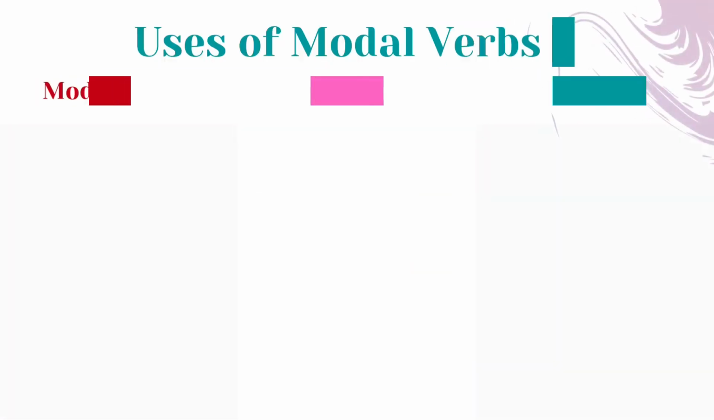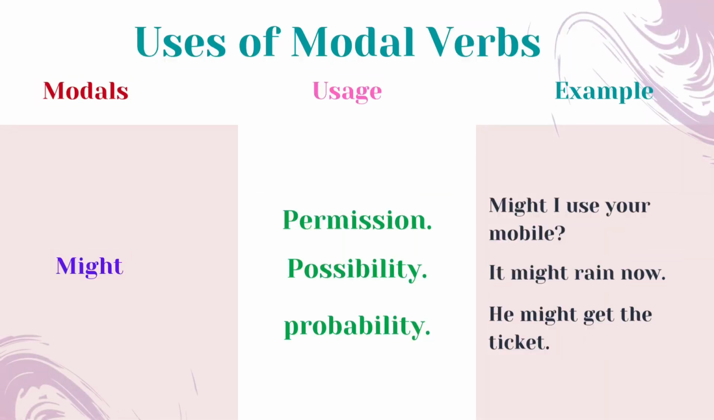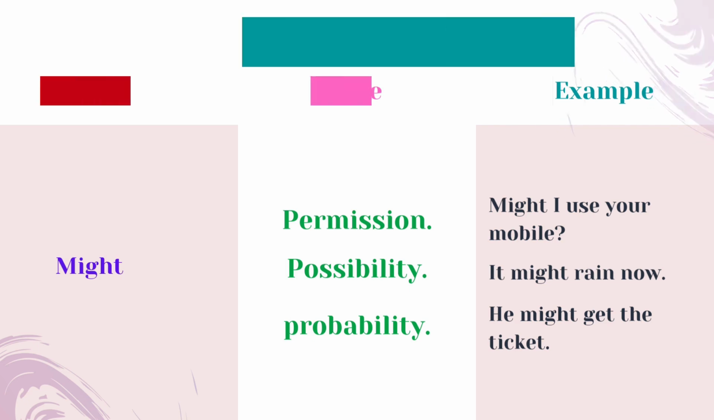Let's look at the next auxiliary verb, might, and its usages. You can use might for asking permission, possibility, and probability. Look at these examples. Might I use your mobile? It might rain now. He might get the ticket.